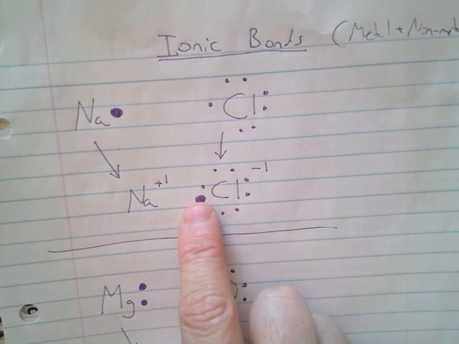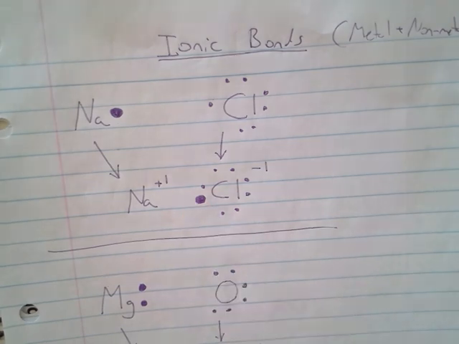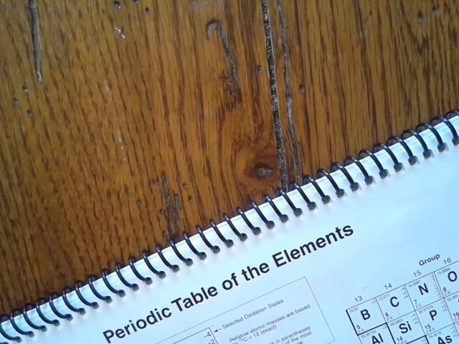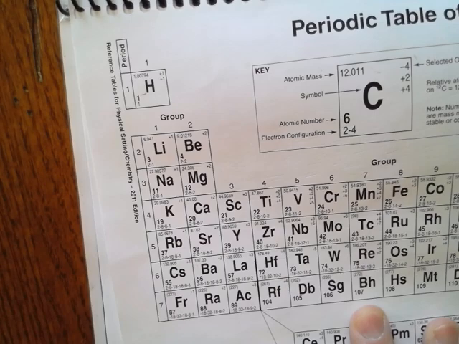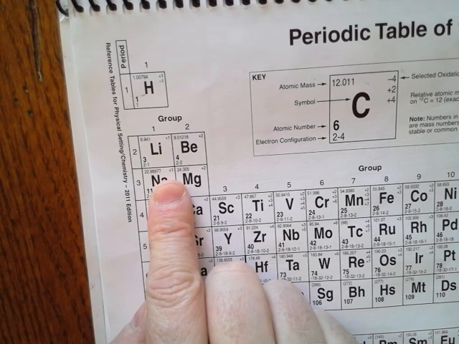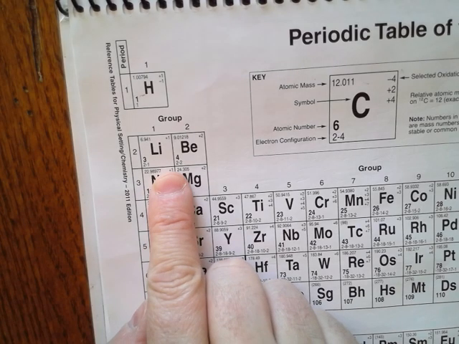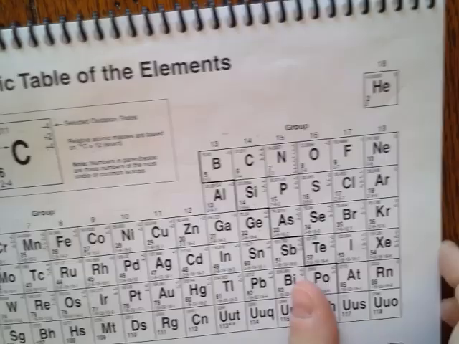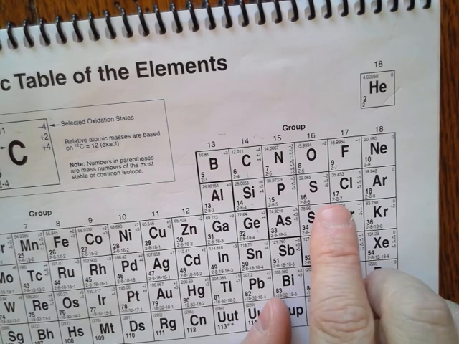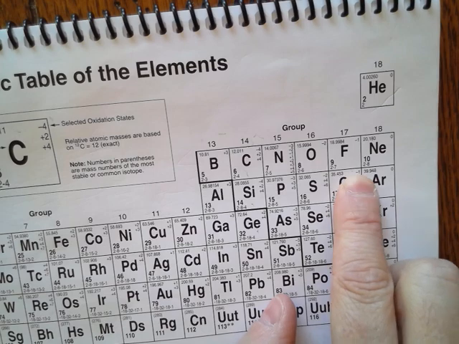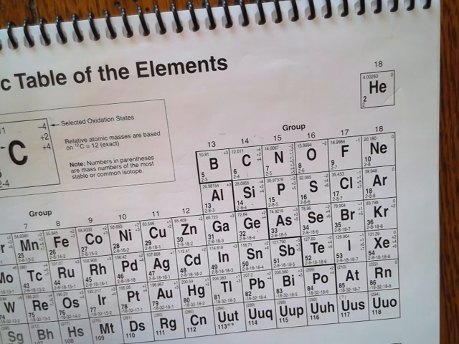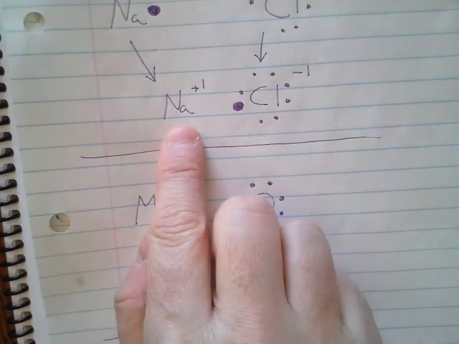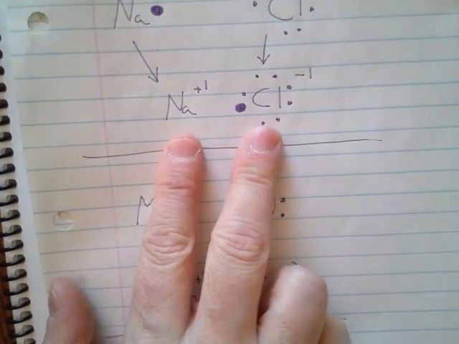Again, you might ask the same question, how do you know this? Well, once again, you have a cheat sheet here if you want. If you look in the upper right-hand corner of sodium, it tells you, yep, sodium is going to become +1. And for chlorine, even though it has many options, the one that is the most common, the one that's going to happen is up here. Chlorine is going to become -1. So now that I know that, I can see that sodium becomes +1 and Cl becomes -1. There is our bond. That is what sodium chloride looks like.